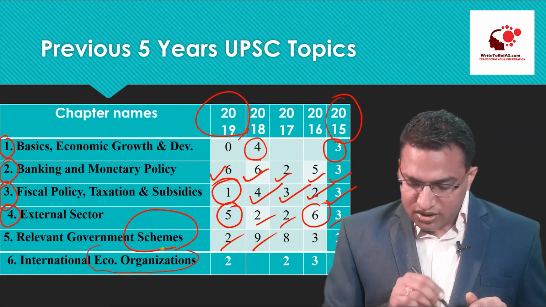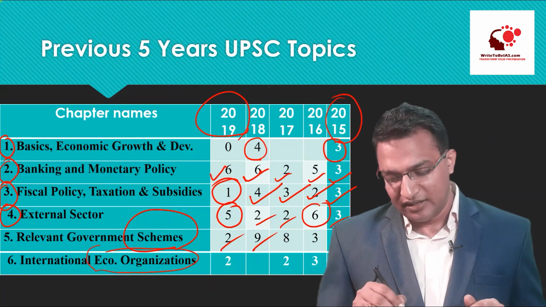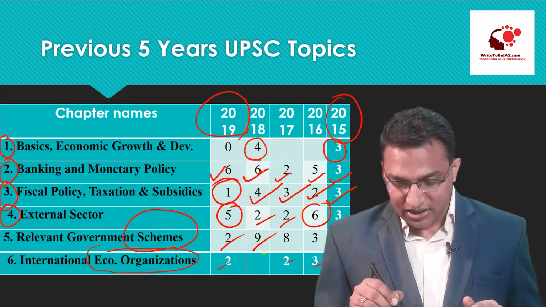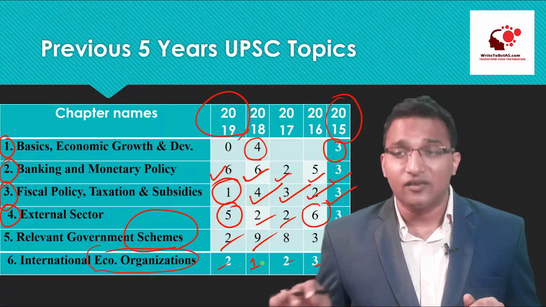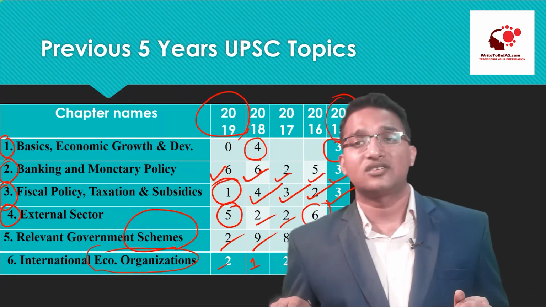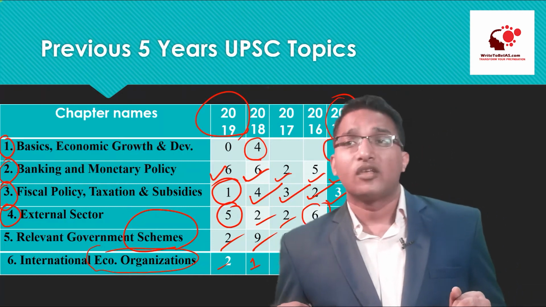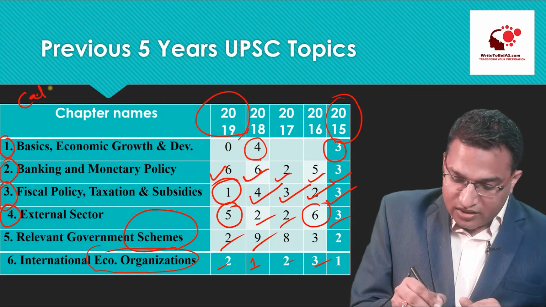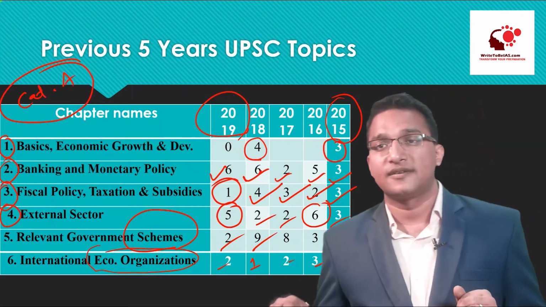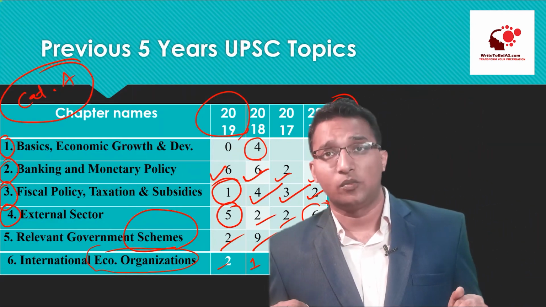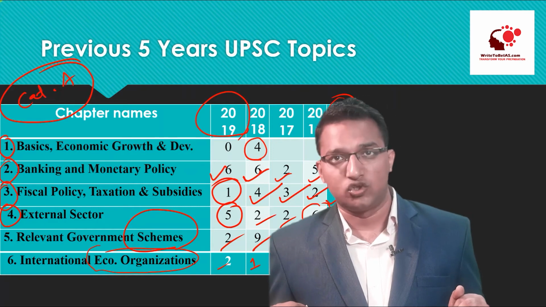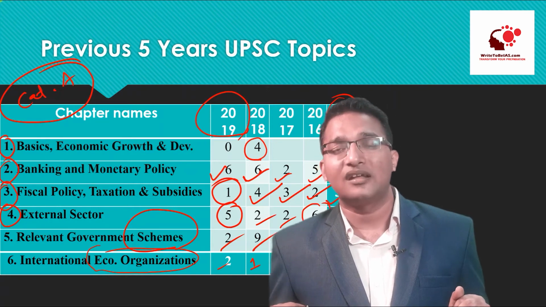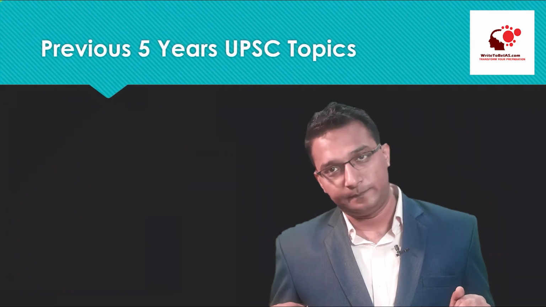International economic organizations, again very important. Every year you will find a couple of questions. Even in 2018 there was 1 question as far as international economic organizations are concerned. Friends, I can say that they are the category A topics. So these are the 6 category A topics. You really can't ignore these topics if you have to make the economy your strong area.